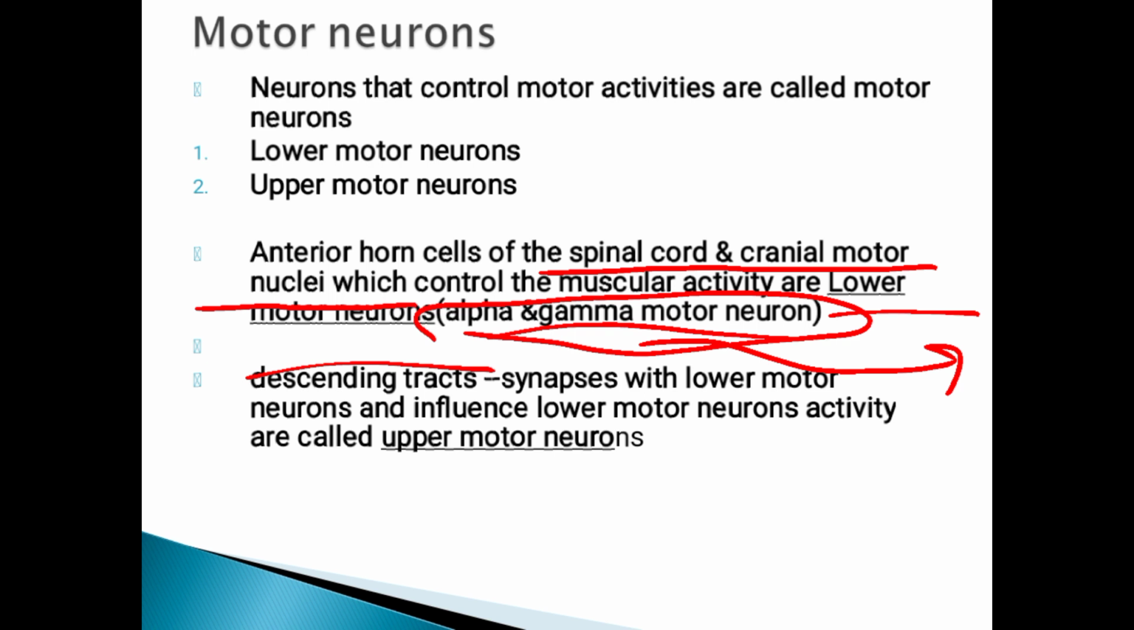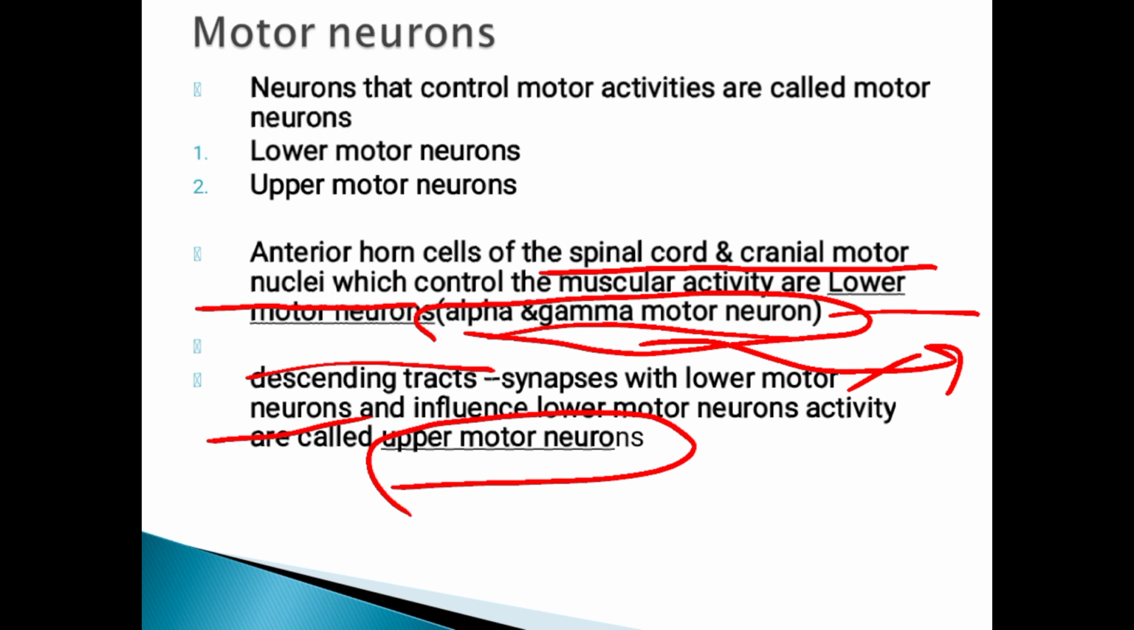These motor neurons that make a neuromuscular junction with the muscle are called lower motor neurons. So next, in the motor descending tracts, like ascending tracts that will carry the sensory system, there are descending tracts. These descending tracts descend from the motor cortex or from the cerebral cortex. That is, the efferent impulses from the higher part of the CNS to the spinal cord. These descending tracts synapse with the lower motor neurons. These are called upper motor neurons and they influence the lower motor neuron activity.